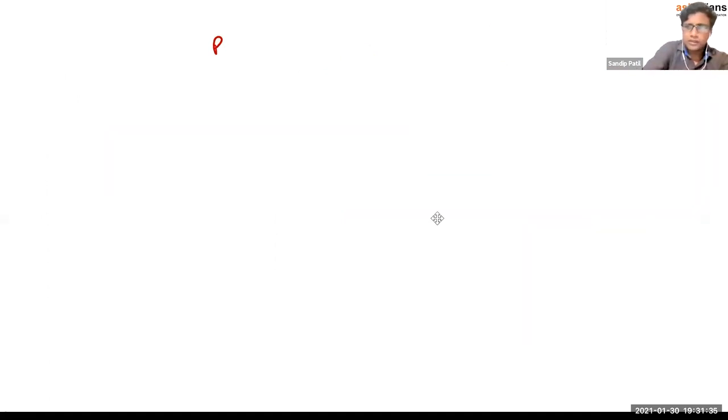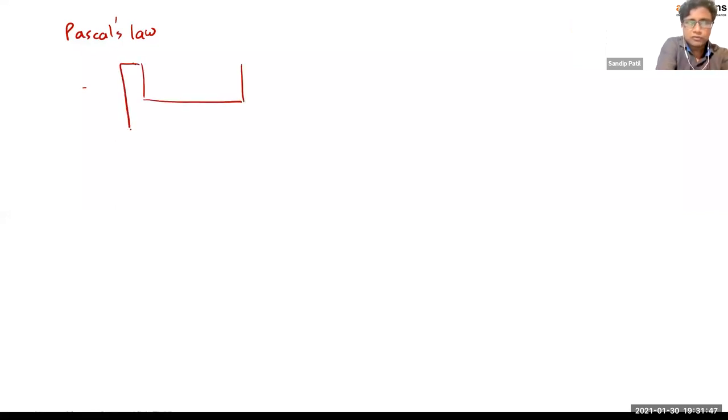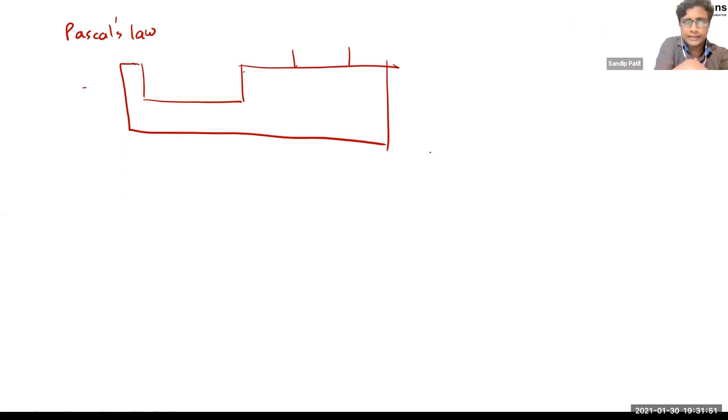Let's try to solve one small numerical on this. This is actually called Pascal's law. I will draw one diagram again here. So this is our car and this is the platform we want to move up.